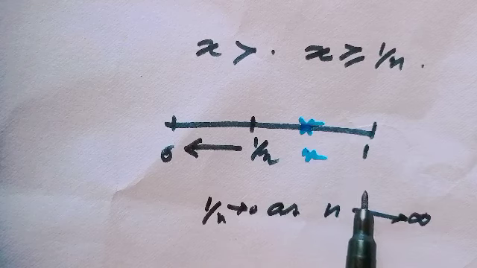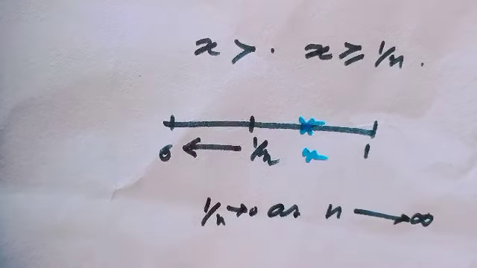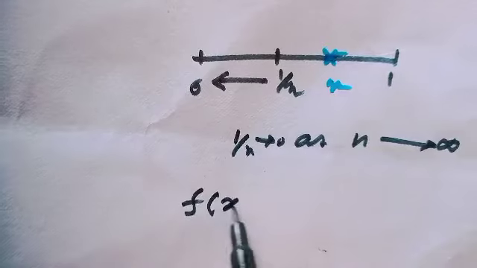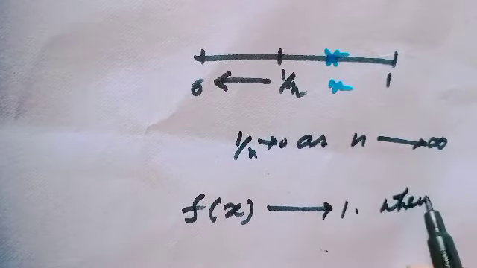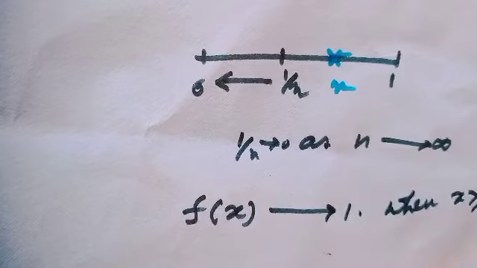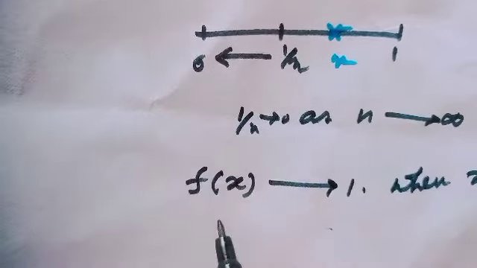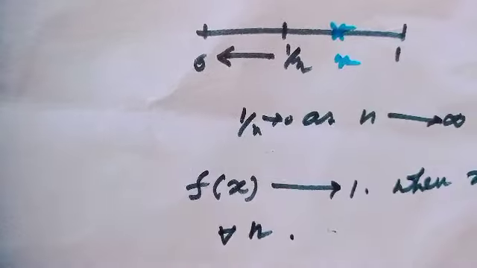So obviously f(x) tends to 1 when x is greater than or equal to 1 over n, and this is true for all n.